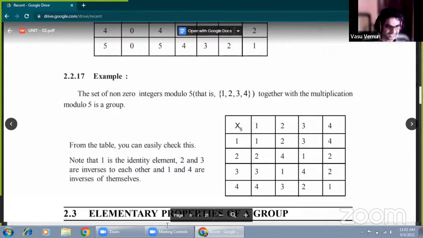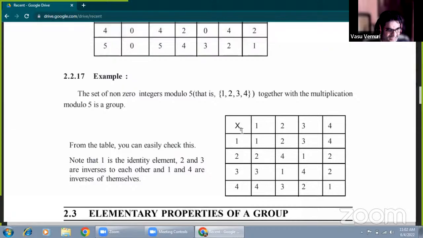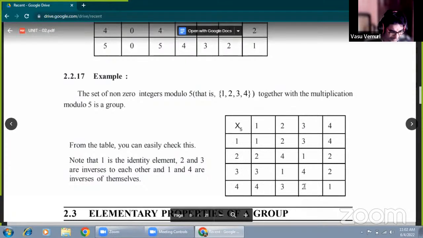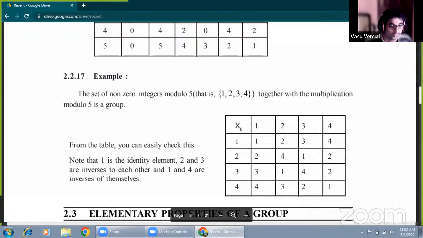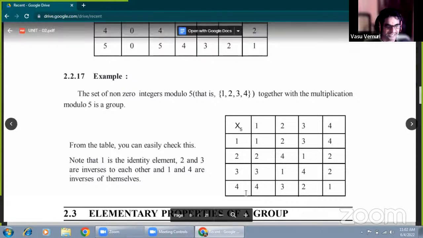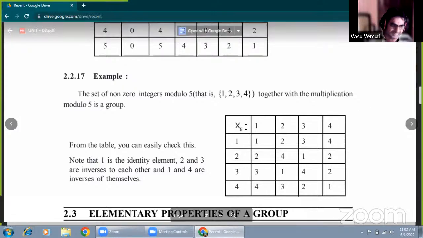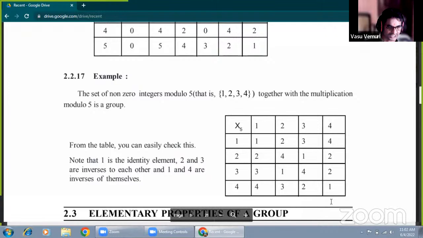Okay, next. 4 into 1 is 4. 4 into 2 is 8. 8 divided by 5 means one time cancelled, remainder is 3. 4 into 3 is 12. 12 divided by 5, remainder is 2. You must note down the remainder only. Okay, that is the definition: a multiplication modulo n b equals small r, r being the remainder. 4 into 4 is 16. 16 divided by 5, 3 times cancelled, but remainder is 1 here.